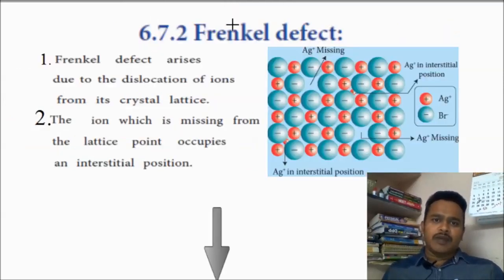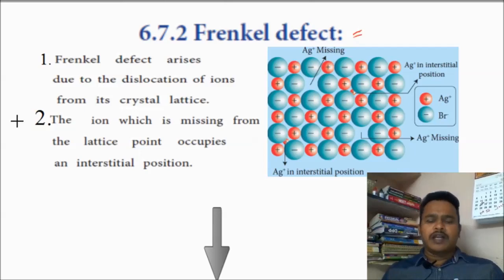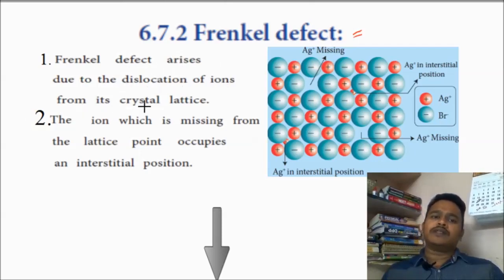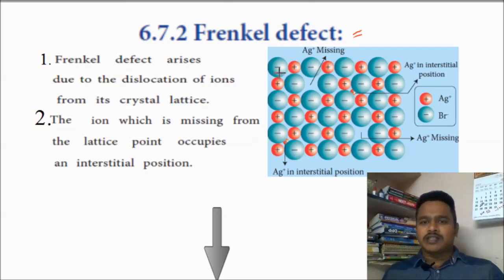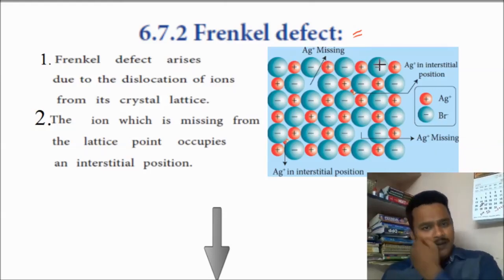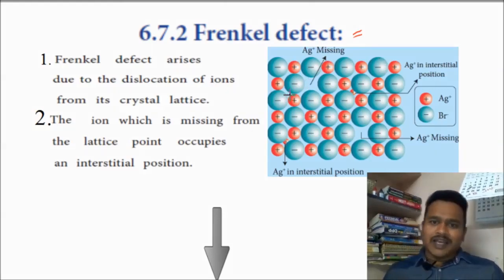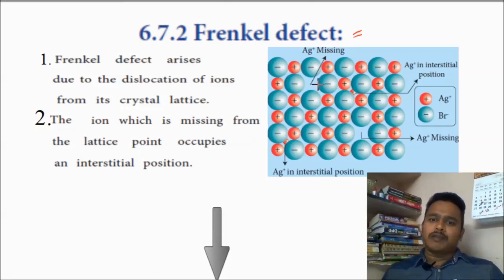And the next one will be Frenkel defect. It is also another stoichiometric defect. Here, Frenkel defect arises due to the dislocation of ions from the crystal lattice. It is a crystal lattice: positive, negative, positive, negative, then negative, positive, negative, positive. Dislocation means the ion stays in the crystal only, but it moves from one place to another place.